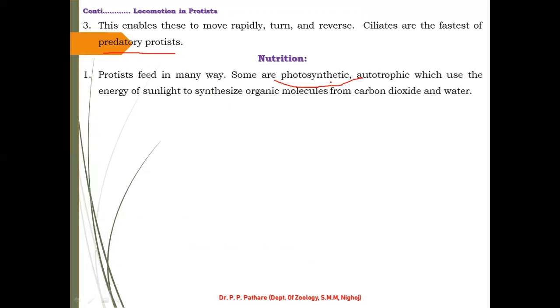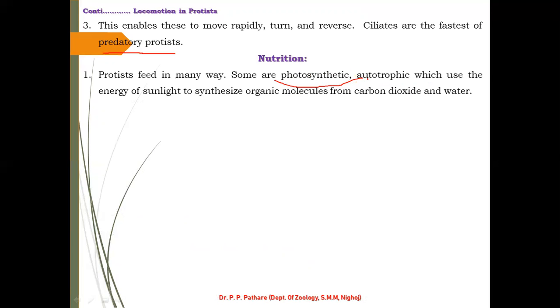It means their body has chloroplasts, which are useful to receive sunlight and synthesize organic food material inside their own body. So it is called photosynthesis.